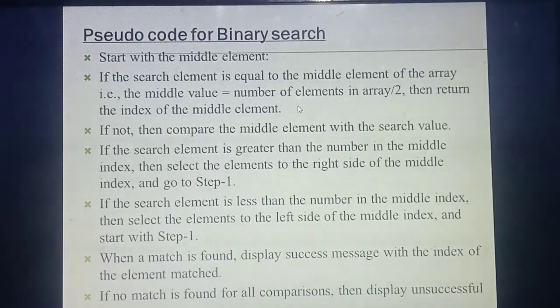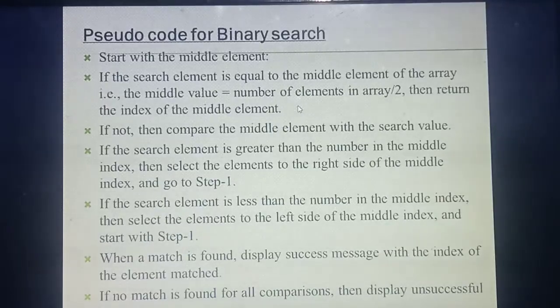Understood? So you are searching, and at that time your search key value is found. Okay, you have found your search key value. When you get the search key value, you need to display a success message. So the algorithm will display a success message. The element will match and you will get the index of that element as an output. If no match is found after comparing everything, you will get an unsuccessful message.